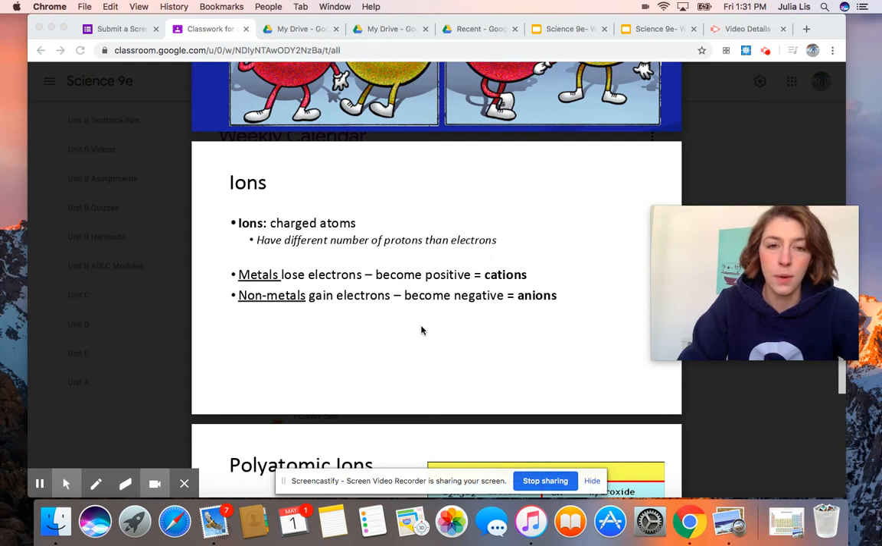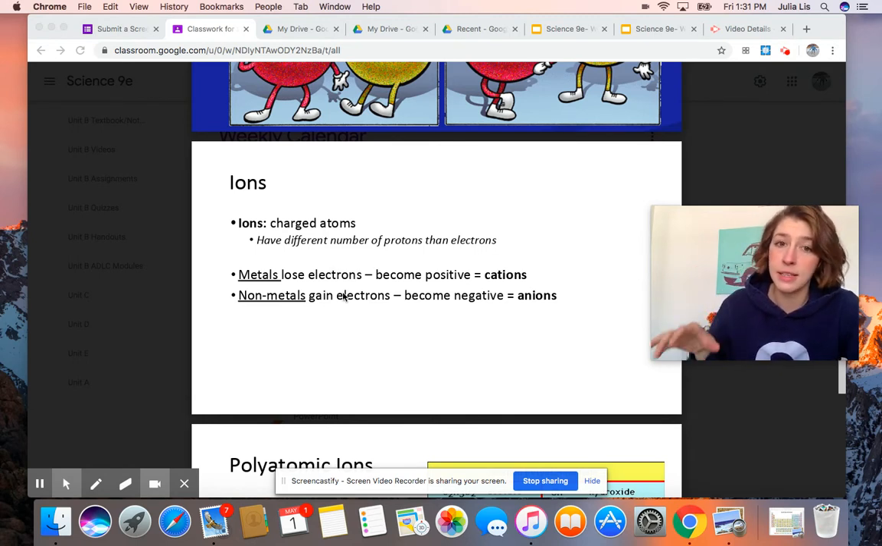Okay, so ions. Ions are charged atoms, so they will have a different number of electrons than they do protons. They've either gained an electron and become more negatively charged, or they've lost an electron and become more positively charged.